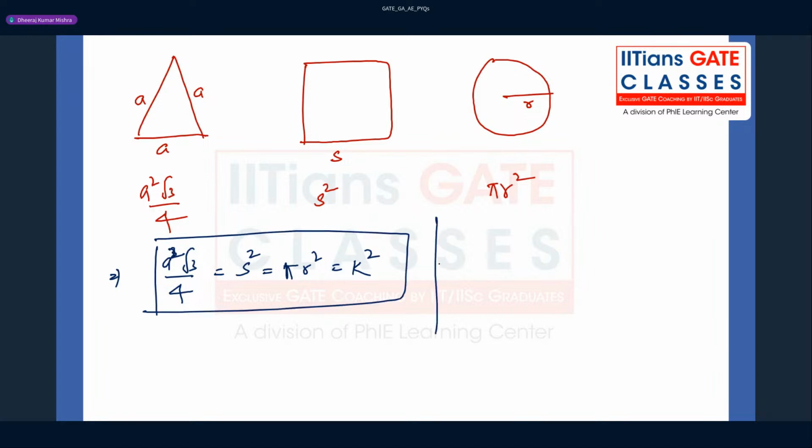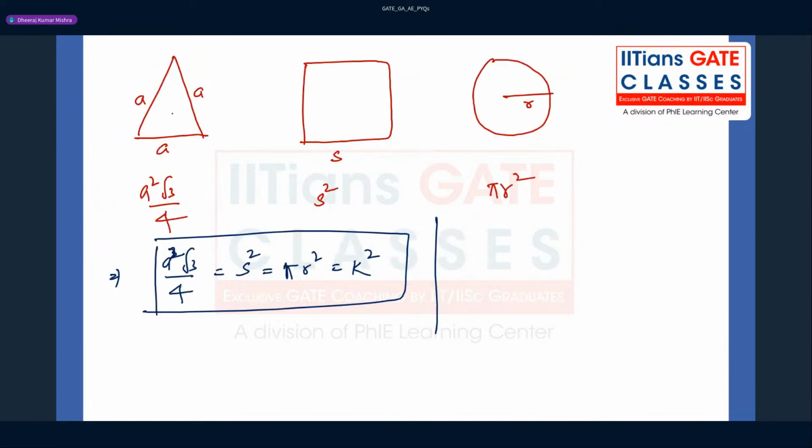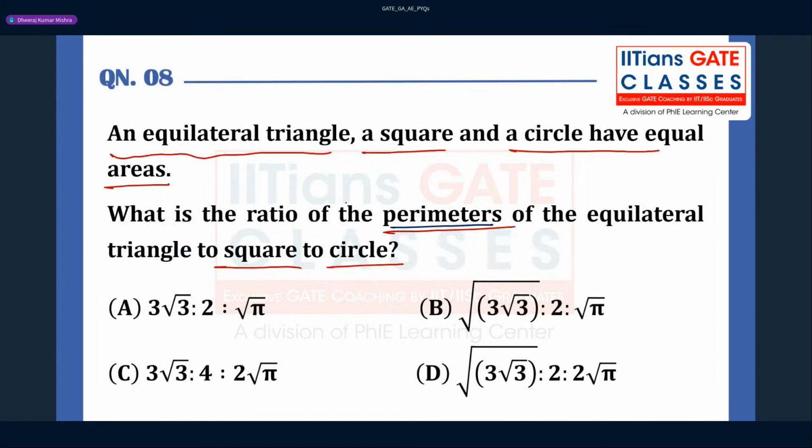Now the second statement in the question is perimeter. So what is perimeter, guys? Perimeter is nothing but the sum of all sides. Sum of all sides means 3a for the triangle, and for the square there are four sides, so you can say 4s. What is the perimeter of the circle? That is 2 pi r. We call it the circumference of the circle. So you have to find the ratio of them.